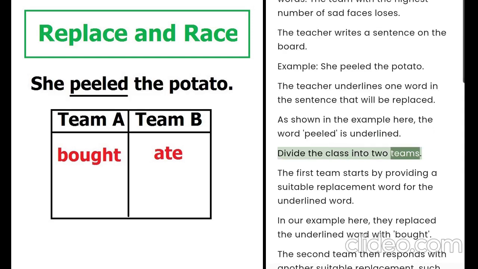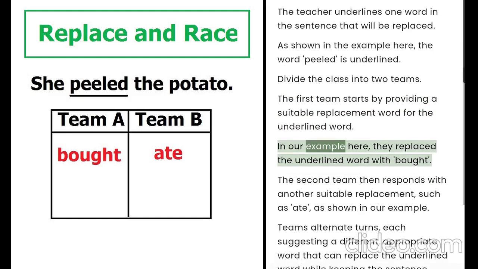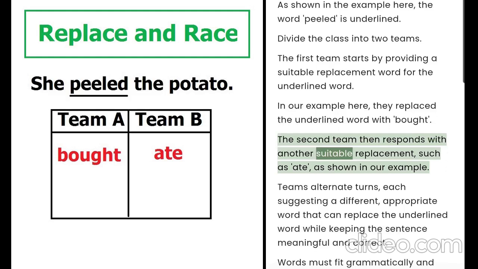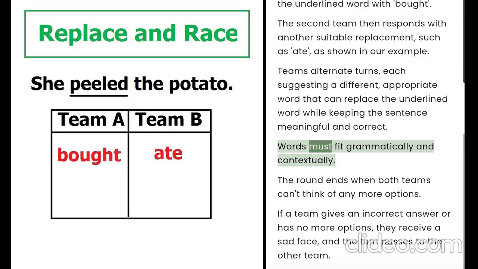Divide the class into two teams. The first team starts by providing a suitable replacement word for the underlined word. In our example here, they replace the underlined word with bought. The second team then responds with another suitable replacement, such as ate, as shown in our example. Teams alternate turns, each suggesting a different, appropriate word that can replace the underlined word while keeping the sentence meaningful and correct. Words must fit grammatically and contextually.